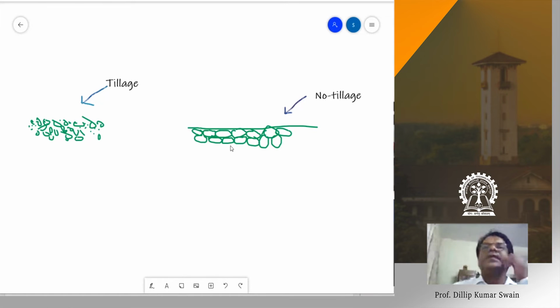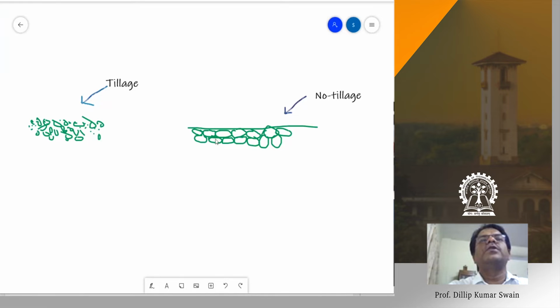Yeah. The other thing is that in the non-disturbed soil, if there is a temperature on the surface, there is good thermal conductivity. Air is a bad conductor, but soil is a good conductor. Because of the connectivity between soil particles, there is good thermal conductivity, so we lose the temperature toward the bottom layer.